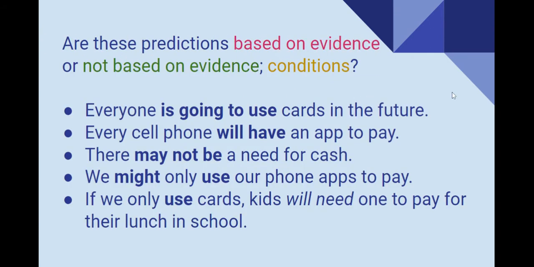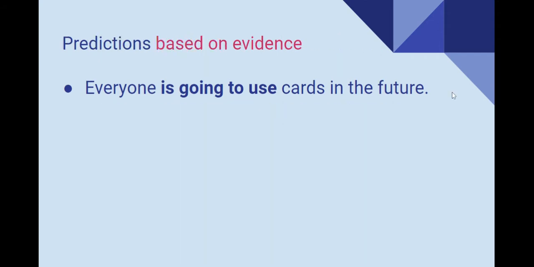Now, let's read the sentences and decide. Are these predictions based on evidence? Are these predictions but are not based on evidence, or are they conditions? Okay? So, when we're talking about predictions based on evidence or even plans but we have evidence, we're going to be using be going to plus verb. Everyone is going to use cards in the future. My evidence is that right now a lot of people use cards to pay.